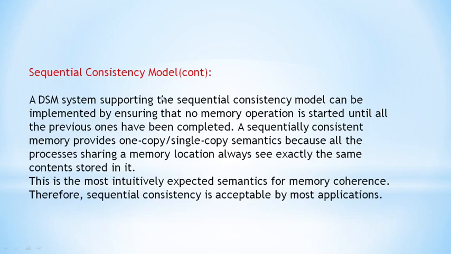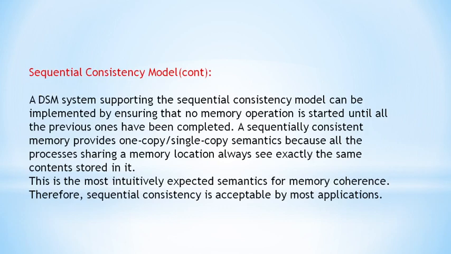So a DSM system supports the sequential consistency model, and we can implement it by guaranteeing that no memory operation is started until all the previous ones have been completed. It means all the memory operations which are going on should complete first in order to start a new memory operation.